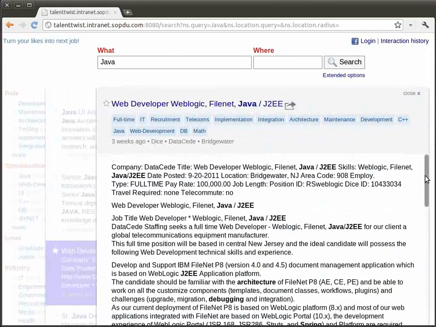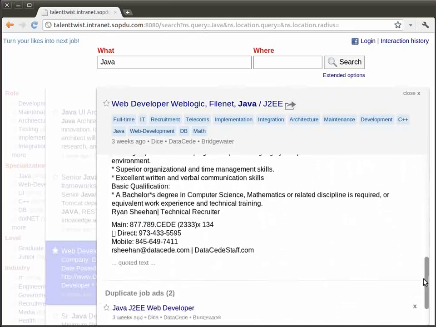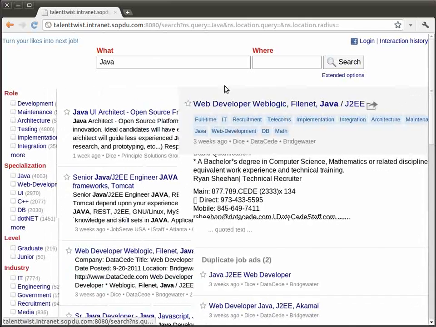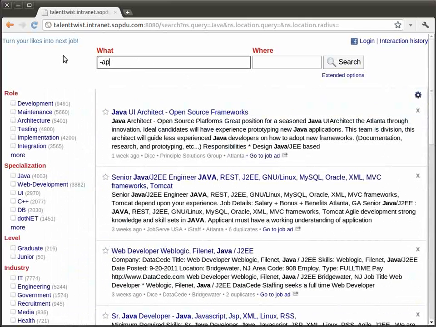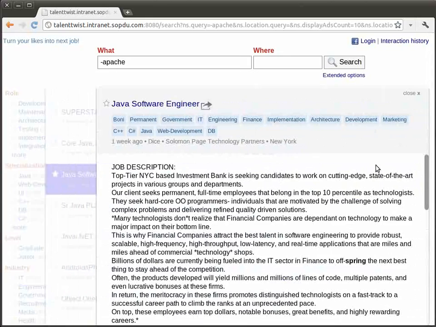Most strong terms from the semantic context of Java are automatically emphasized. If you don't like a certain term, you just input it prepended by a minus. Here are the job advertisements where Apache is no longer preferred by a user. However, all ads are still Java related.